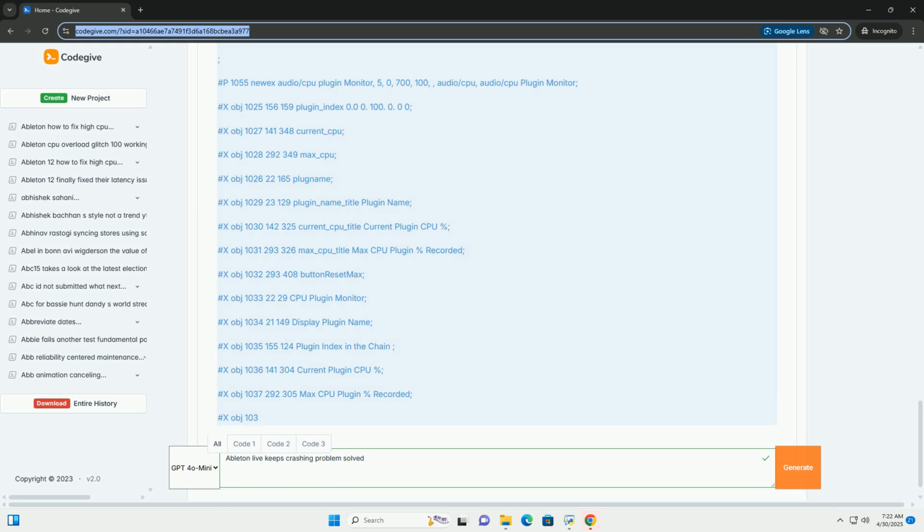Timer and peek lock objects. Use timer to measure the execution time of specific parts of your patch and peek lock to monitor CPU usage within the patch. This can help you pinpoint performance bottlenecks. Breakpoints. While Max doesn't have traditional breakpoints like a code debugger, you can effectively simulate them by using a combination of trigger and print objects. For example, trigger bang, message something, print will only print something when the bang is triggered. You can use this to selectively print values or pause execution at specific points.